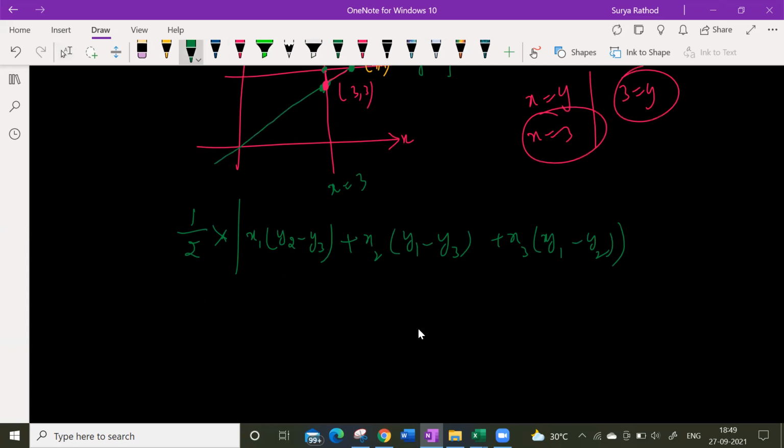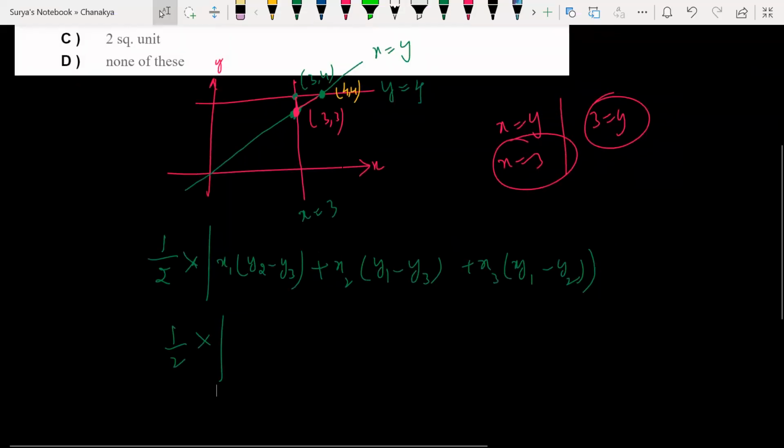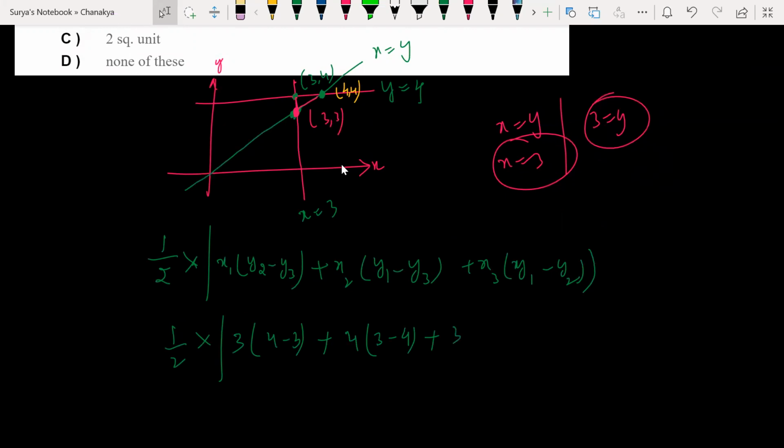So by using this, what do you get? Look at this. Half into x1. What is x1 here? 3 comma 4. So 3 into (y2 minus y3), y2 is 4, minus 3, plus x2 is 4. Sir, it should be y3 minus y1 over here. Yes.